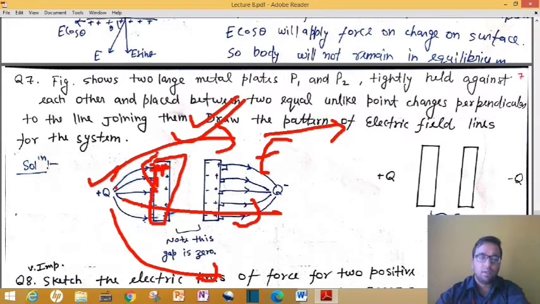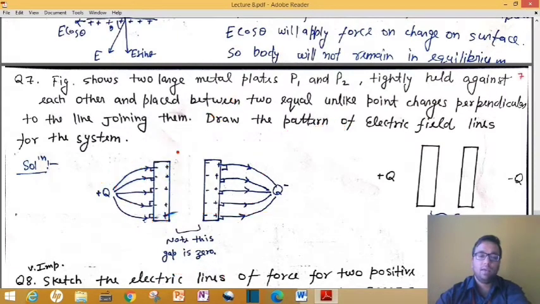But there is some limitation: these electrons cannot leave the surface of this metal. So as a result, this minus q charge will accumulate over here. Where did we get these electrons from? We got these negative particles from atoms only.